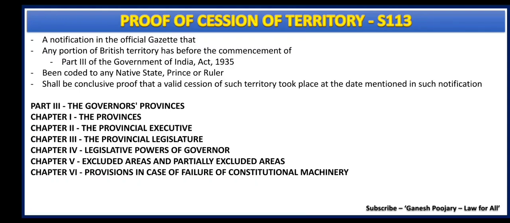Along with that, this particular section also refers to part 3 of the Government of India Act 1935. So I have given all the chapters available under part 3 of the Government of India Act 1935. This is just for the purpose of notes, and remember, this is not important as far as academics or practice is concerned. This is an obsolete section. So let's move to section 113A and B, which are very important, and I have some very interesting case laws for them. Let's get into them.